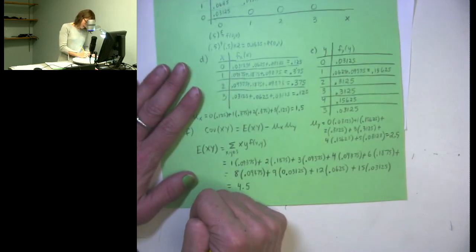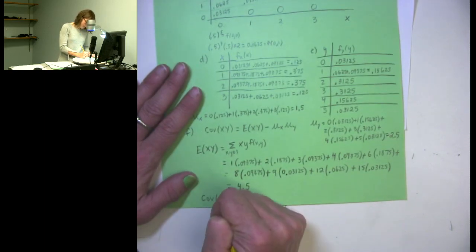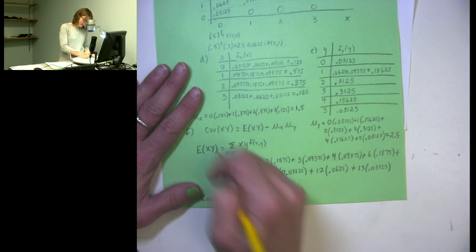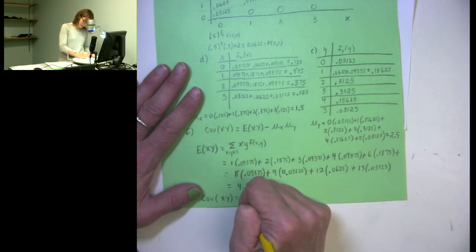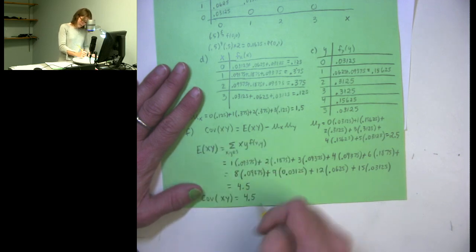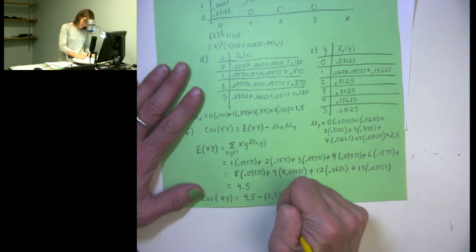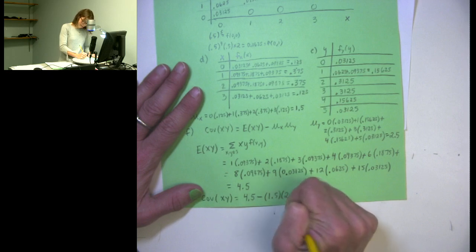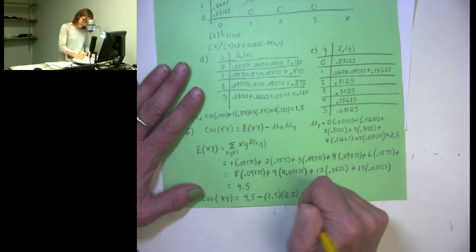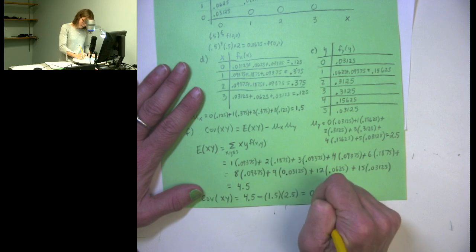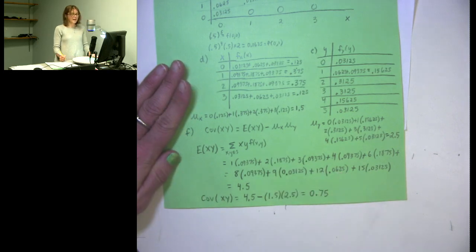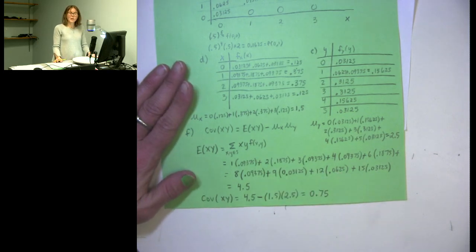So then the covariance of x and y is the expected value of x times y, so that's 4.5, minus the mean of x, 1.5, times the mean of y, 2.5, and that gives us a covariance of 0.75, and that is our answer to F. So lots of calculations on this one, but there it is.